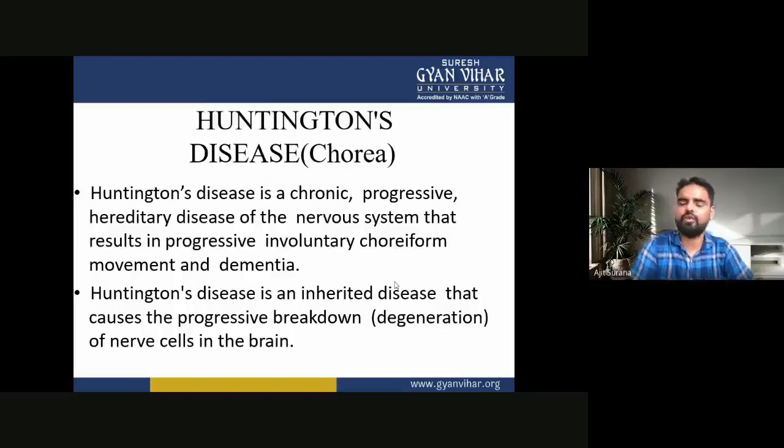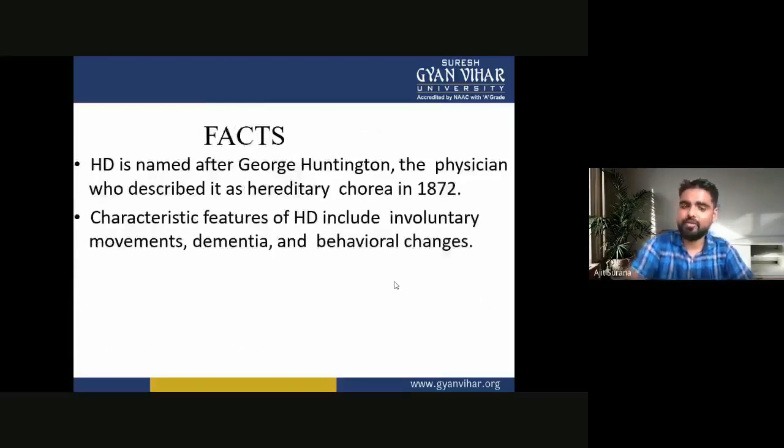Huntington disease is a chronic, progressive, hereditary disease of the nervous system that results in progressive, involuntary choreiform movements and dementia. Second, Huntington disease is an inherited disease that causes the progressive breakdown or degeneration of the nerve cells in the brain. Now the facts related to Huntington disease.